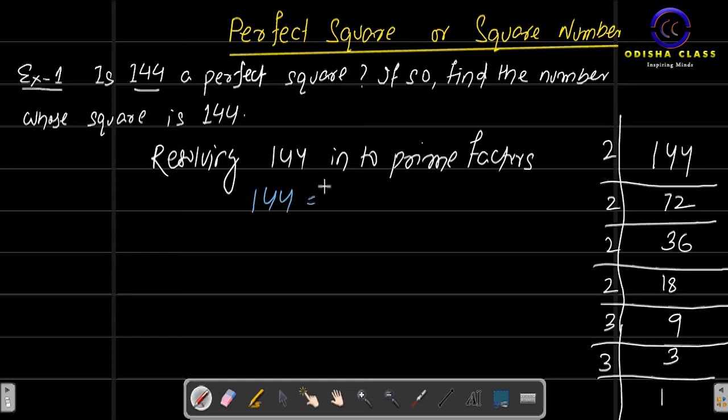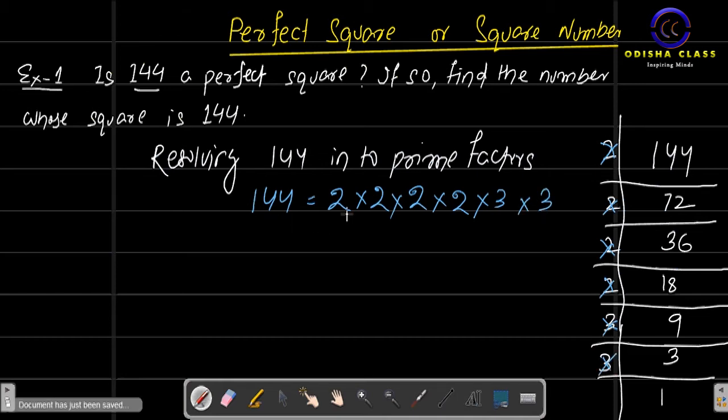144 is equal to 2 into 2 into 2 into 2 into 3 into 3. Okay, what did we get? 144 is equal to 2 into 2 into 2 into 2 into 3 into 3. How did we get these things? Through prime factorization. प्राइम फैक्टराइजेशन शो करके 144 का जो आंसर निकला है. ओके,